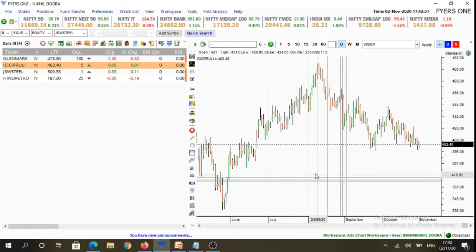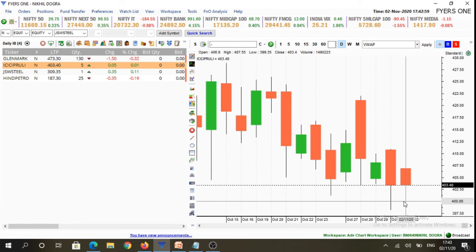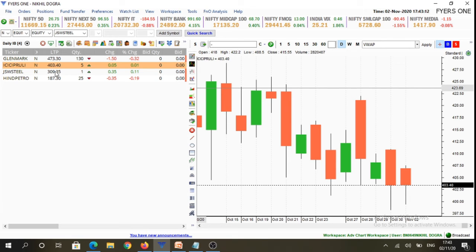In ICICI Prudential Life Insurance, we would look for buying opportunities above 407.6 levels, and below 399.3 levels, we would look for selling opportunities.